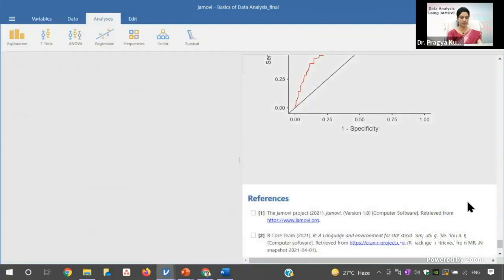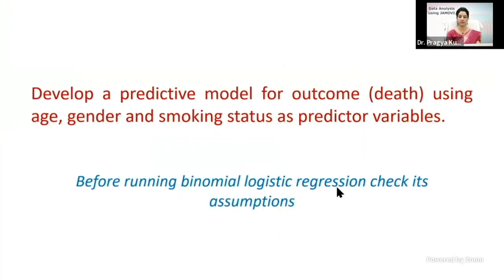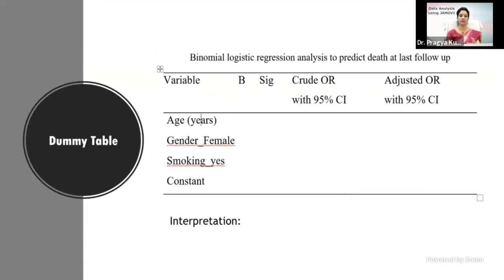So now we'll see one example of the multiple linear regression. This is the table. You can see this is the dummy table for the binomial logistic regression, where you have a variable. This is the value of B, that is the constant. This is the significance level, the crude odds ratio. This crude odds ratio you can get here also, and this is the adjusted. When you have more variables, then you have the adjusted odds ratio.